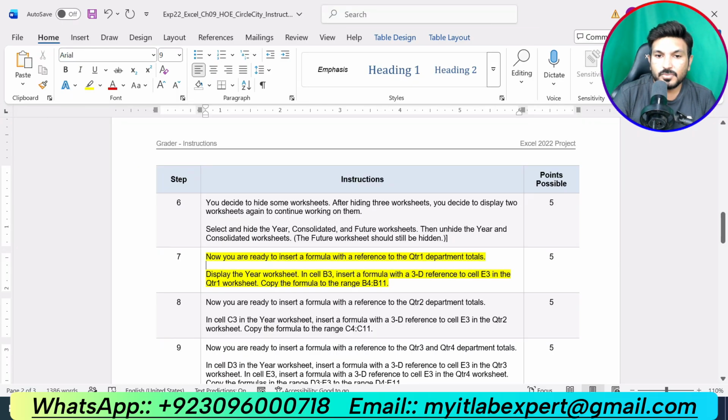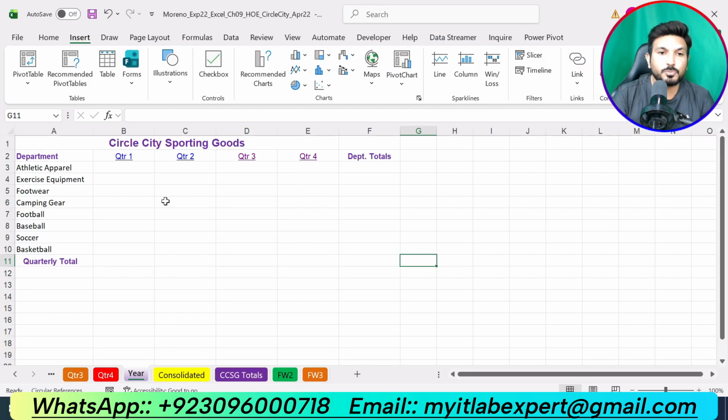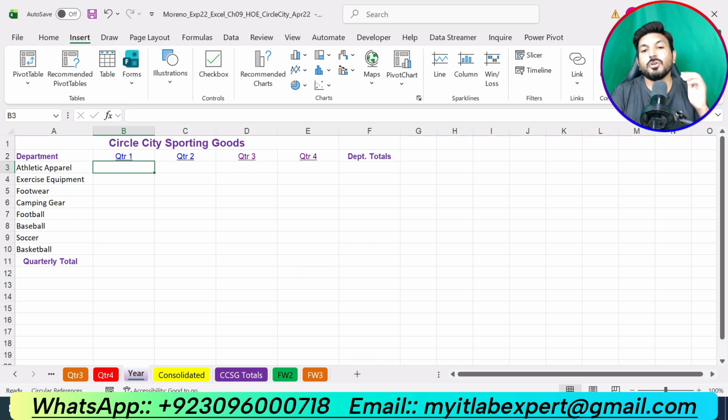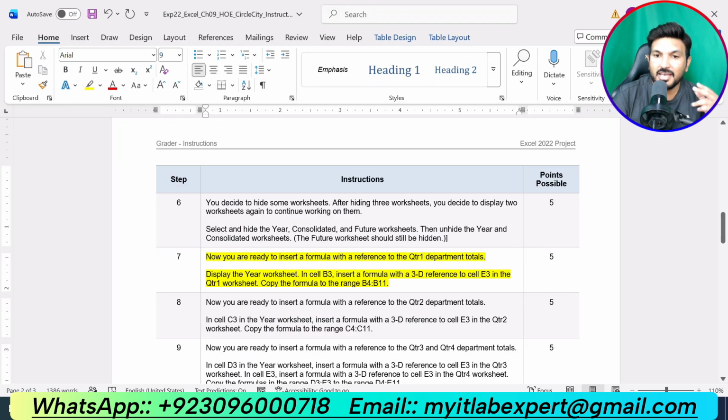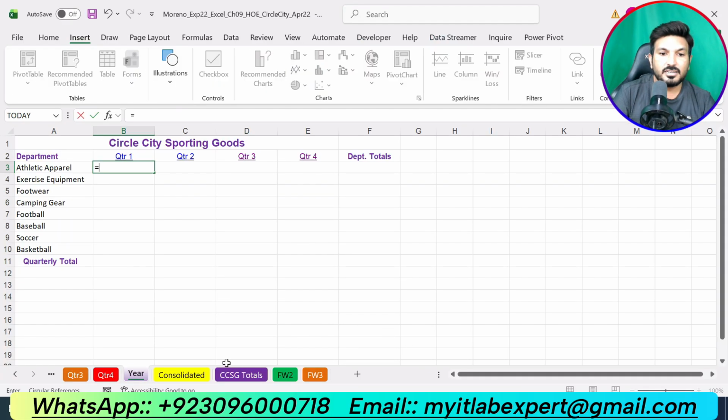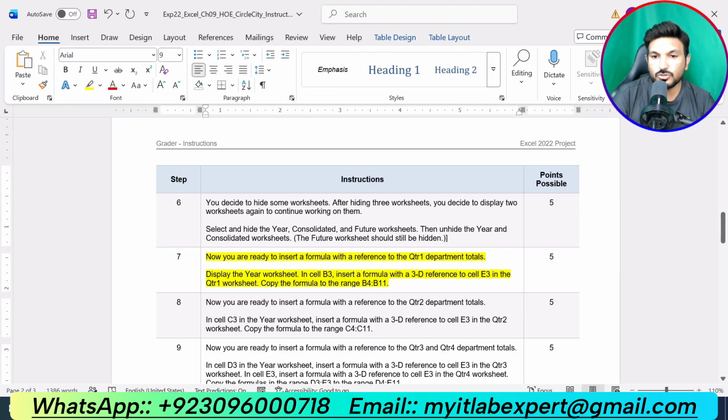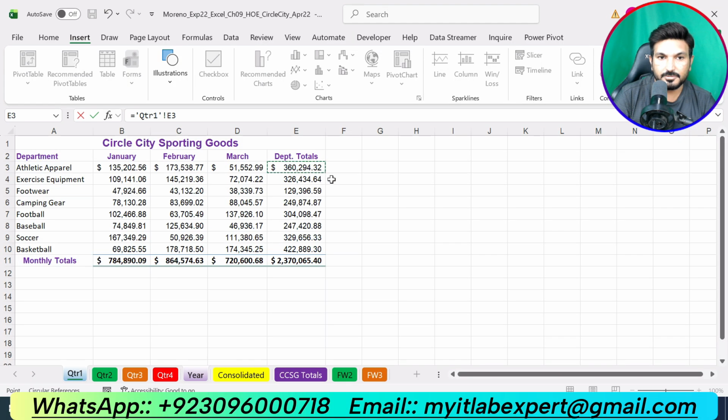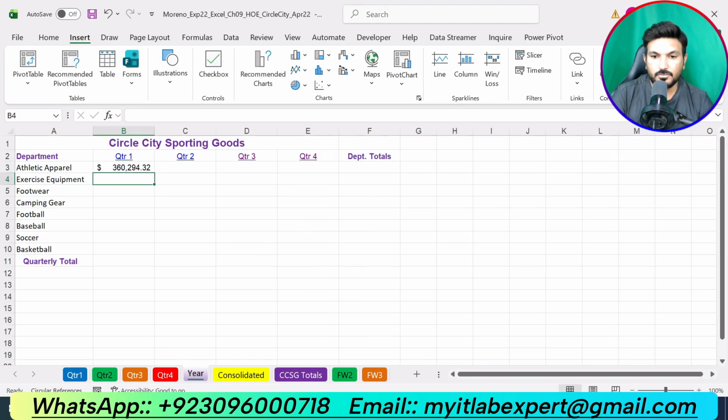Okay. Now in cell B3 insert the formula with the 3D reference to cell E3 in the quarter 1 worksheet. Copy the formula to the range B4 up to B11. So now we are supposed to go to cell B3, and here we are supposed to insert a formula with 3D reference to cell E3 in quarter 1 worksheet. Okay. So type equal sign, go to quarter 1, and here we are supposed to select cell E3, this one, and press enter.